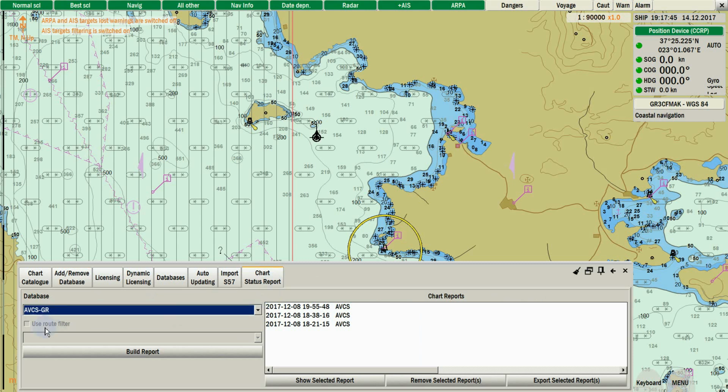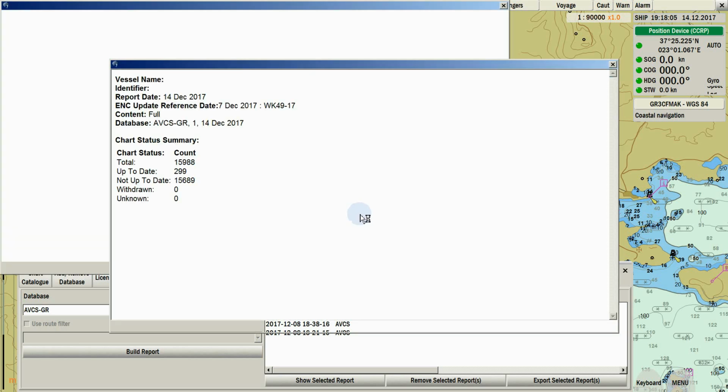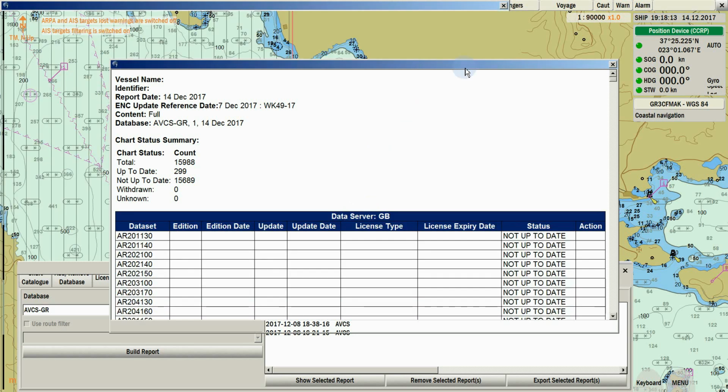You can also filter the report with your current route, so as to build a report only with the charts your route is using. Click Build Report. The pop-up message will confirm the report and ask you to print it on display. The report will be available with all catalog cells in view.